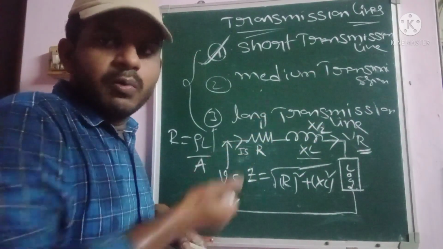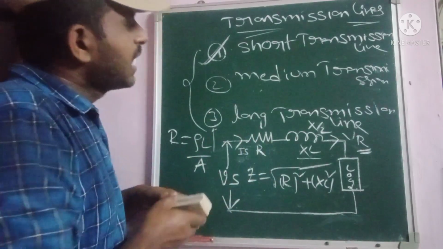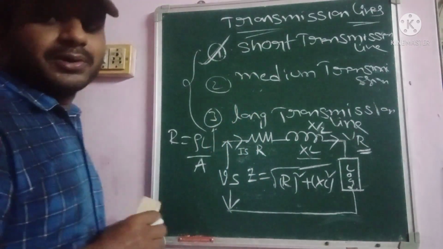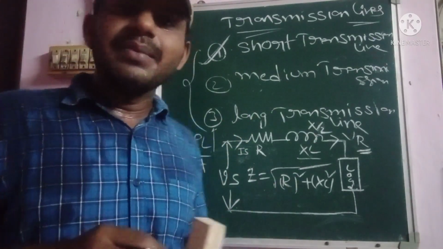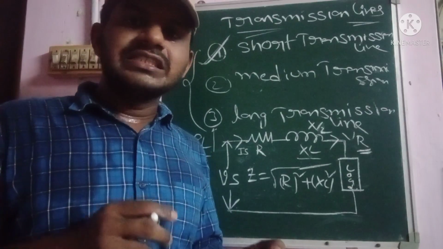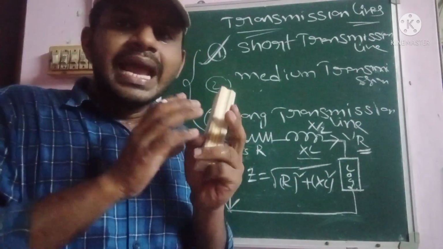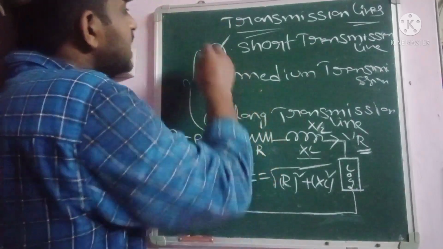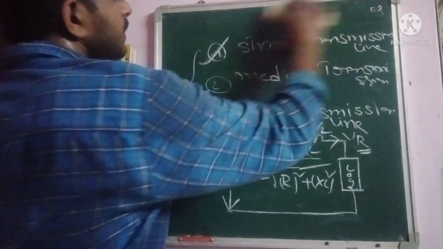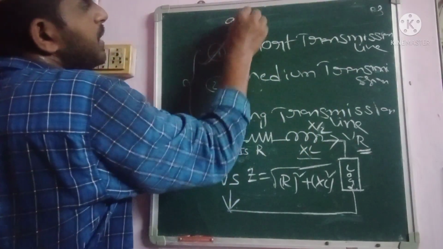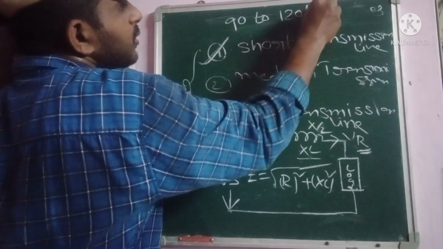Here basically we have to consider the AC transmission line. Coming to the medium transmission line, basically the medium transmission line may contain between 90 to 120 km. Between 90 km to 120 km, which is very important. The medium transmission line may contain between 90 to 120 km.